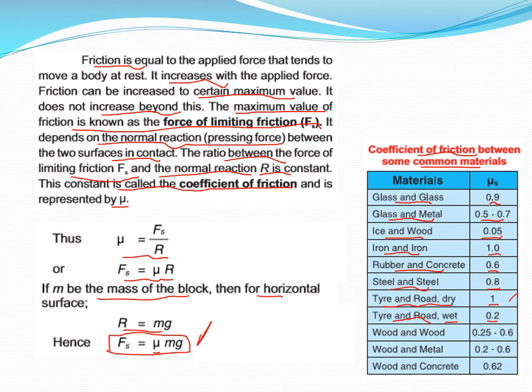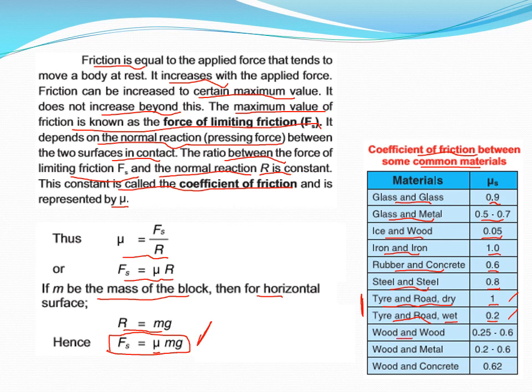It reduces from 100% to 20%, meaning 80% of the friction is reduced. It is a very big change, and that's why on wet roads or wet surfaces, cars and some other moving vehicles may skid. So these two comparisons are very important as far as appreciation of frictional force is concerned.